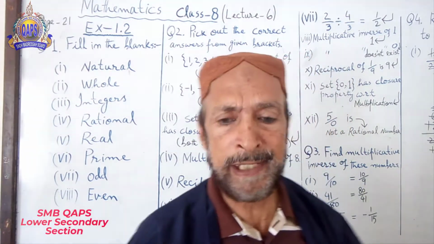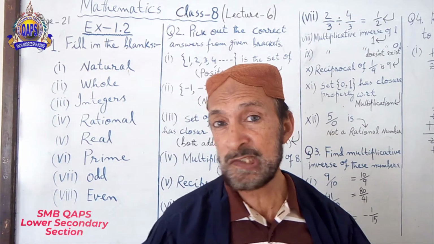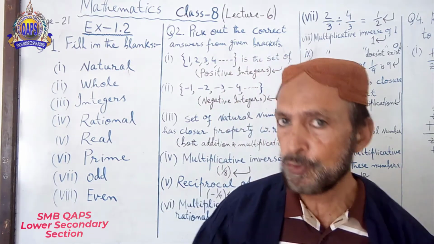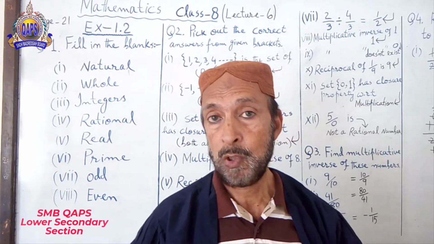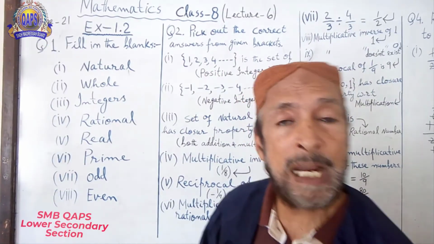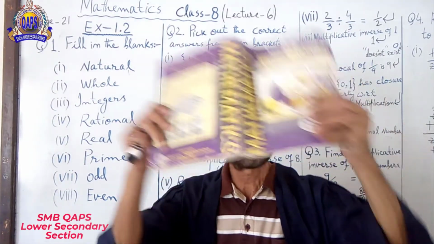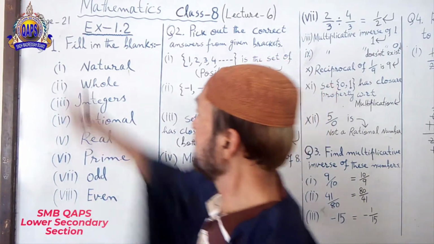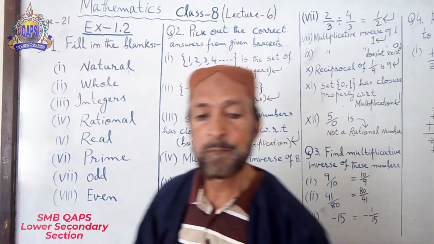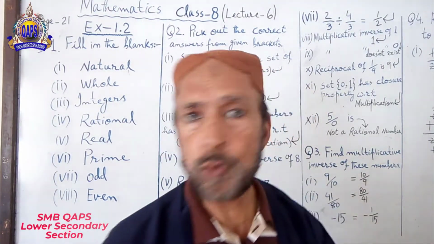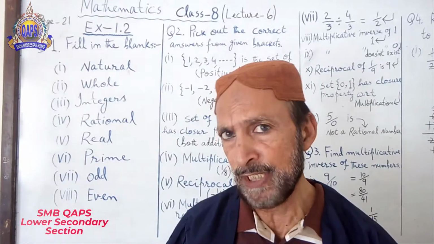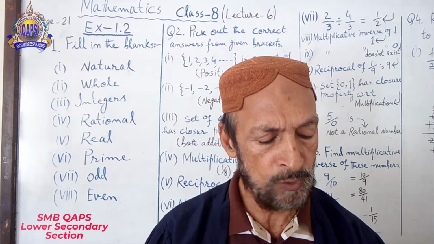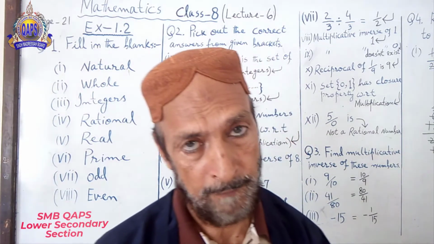In order to understand all the questions in a very simple and easy way, what you will have to do? Open the book, same as I am doing over here. This is the book. See? And I am opening the book. Page 21, exercise 1.2. Since I taught you many things in detail, question number 1 of exercise 1.2 is objective type.